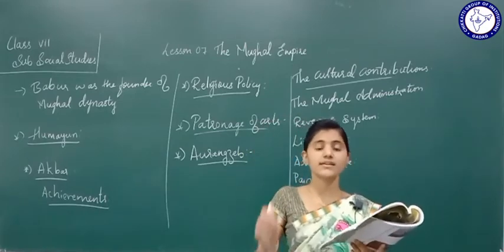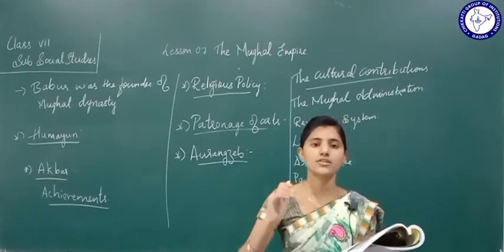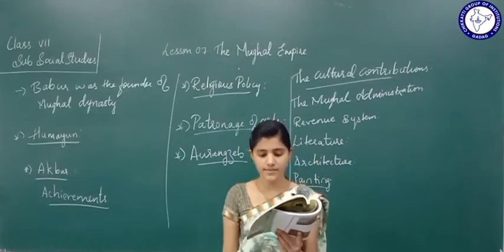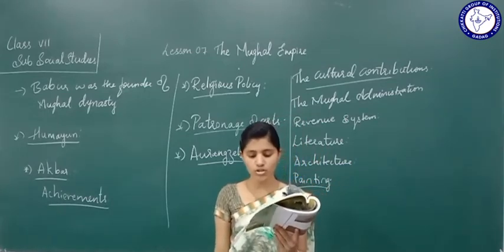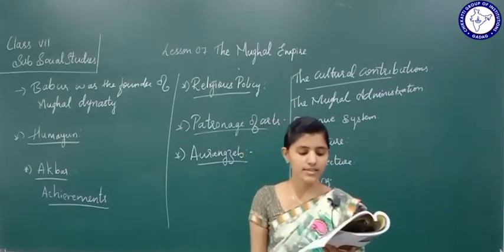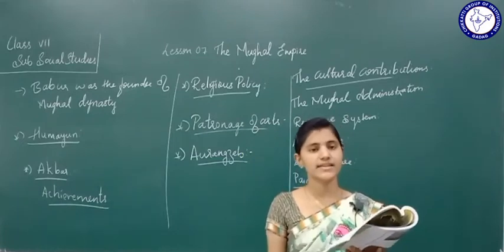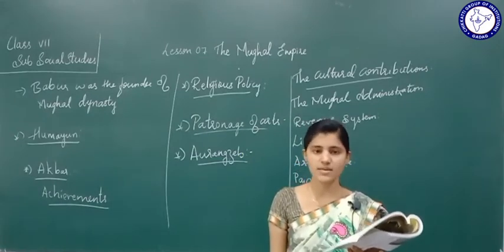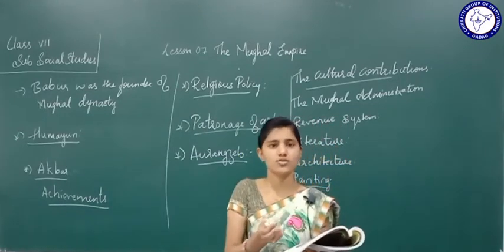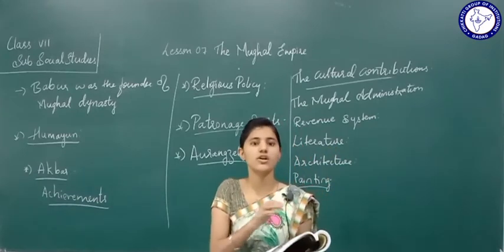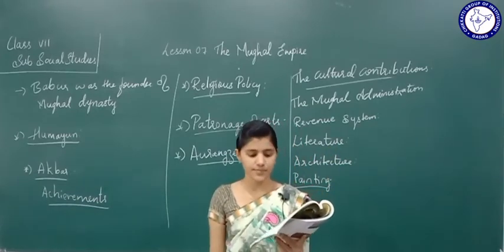Aurangzeb, who was orthodox in outlook, did not encourage painting.